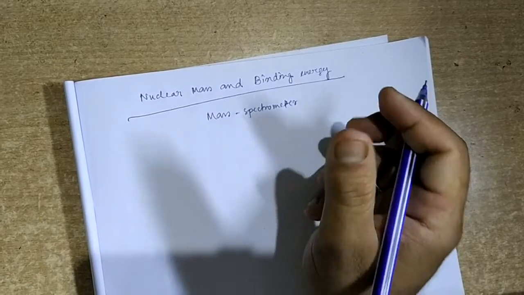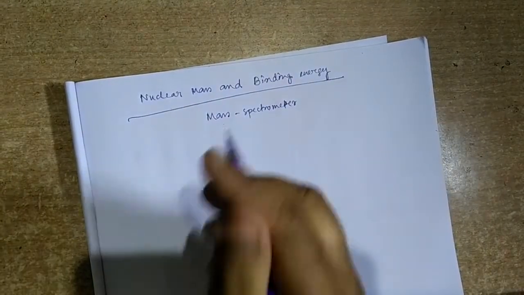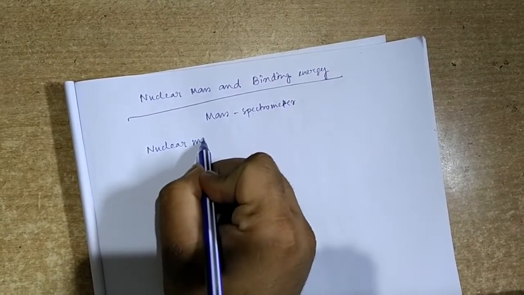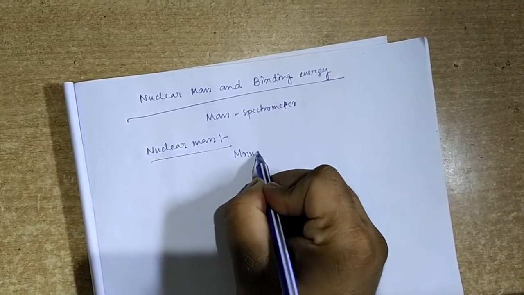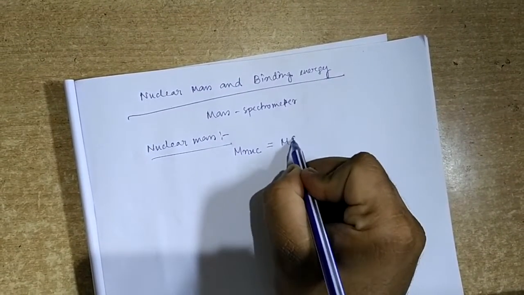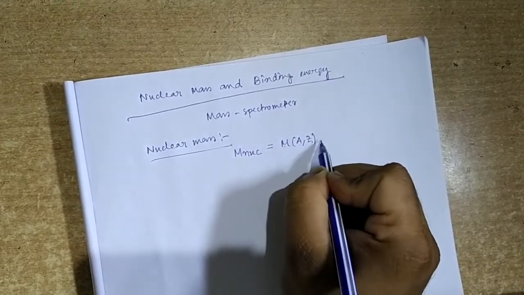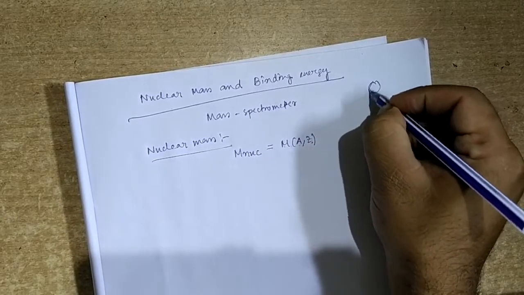Now how do we calculate the mass of the nucleus, which is inside the atom? The nuclear mass is denoted by M nuclei, and the mass of the atom is M atom.